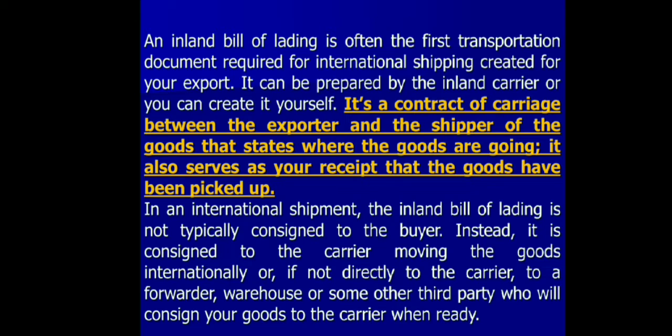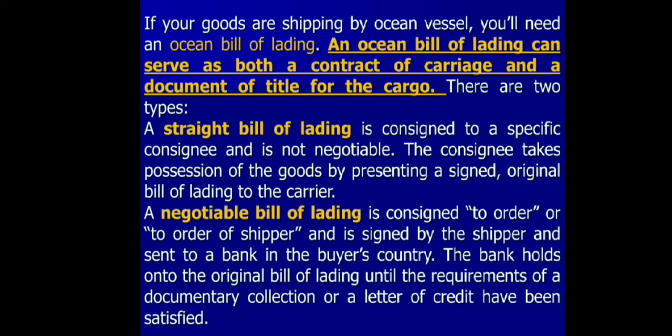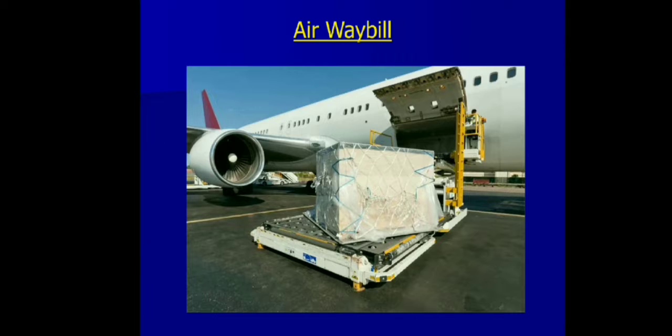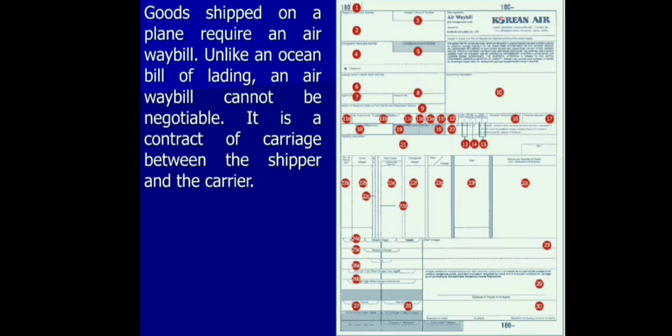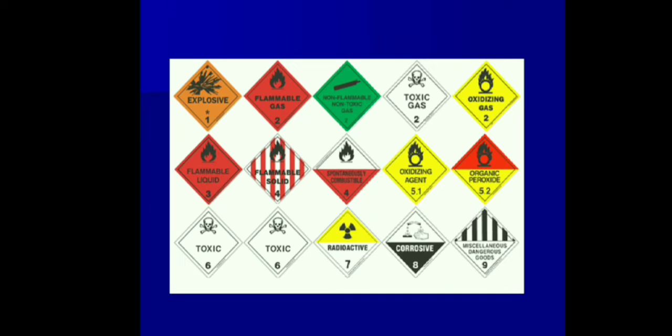When we speak about a diplomatic mission, this group of people may bring some aid, medical aid, and these goods should have an inland bill of lading. They should have a special contract certificate about their load, the carriage. They should have an ocean bill of lading if transported by water, and an airway bill when transported by air. As an interpreter, you may come across this kind of documentation. Especially if the goods are dangerous, they should have a certificate about dangerous goods and a bill of lading.